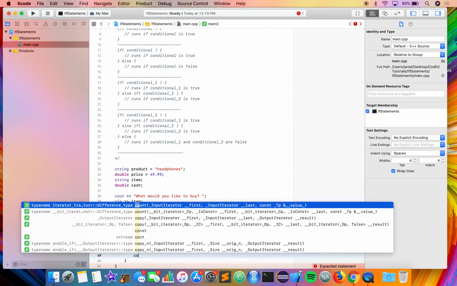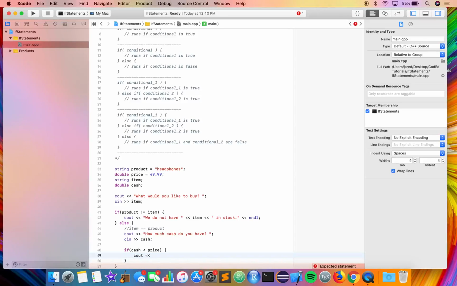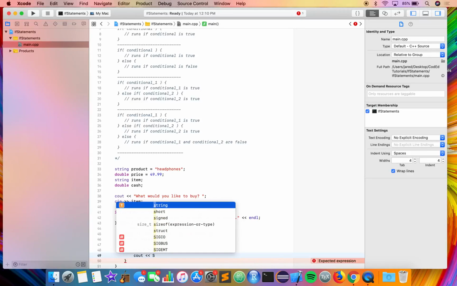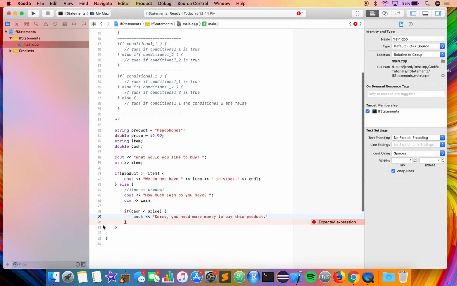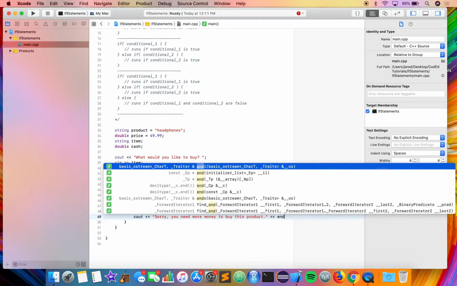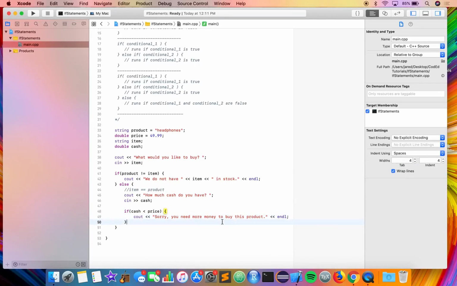Then we can cout, sorry, you need more money to buy this product. We have to finish that out. End line, semicolon. Now, there are two other options.